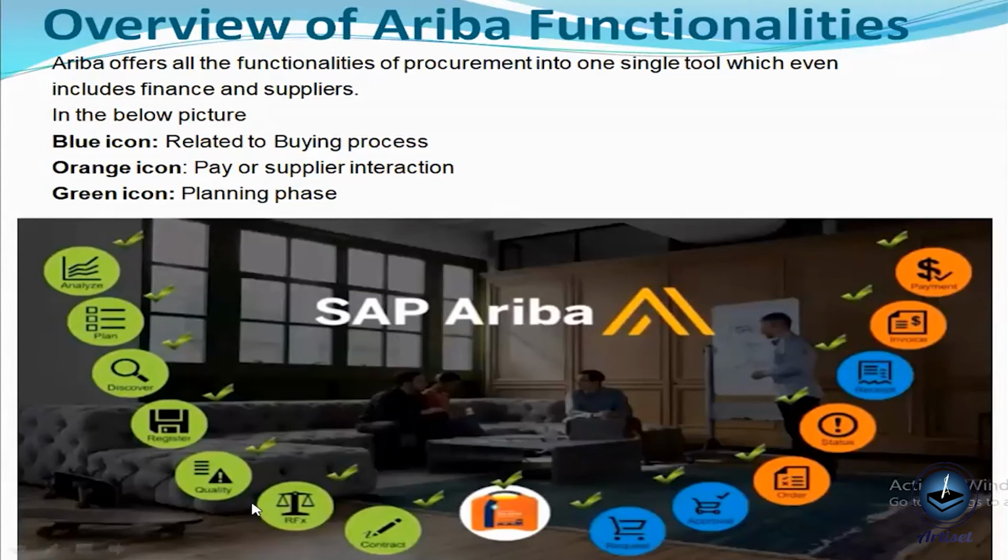We can also conduct bidding events, and post the bidding event we can create a contract, and post contract we have to utilize the contract, and to utilize the contract we have the options. We can create requisition, approval, and order, and we proceed with the payment. So Ariba is providing a complete S2P process. S2P in the sense of source to pay process.